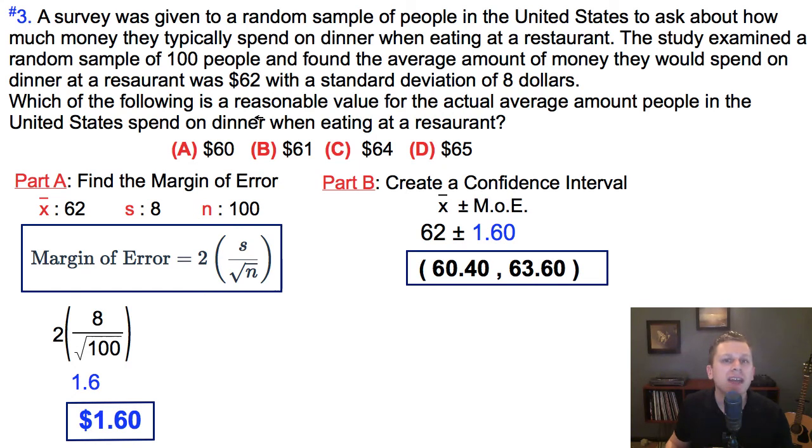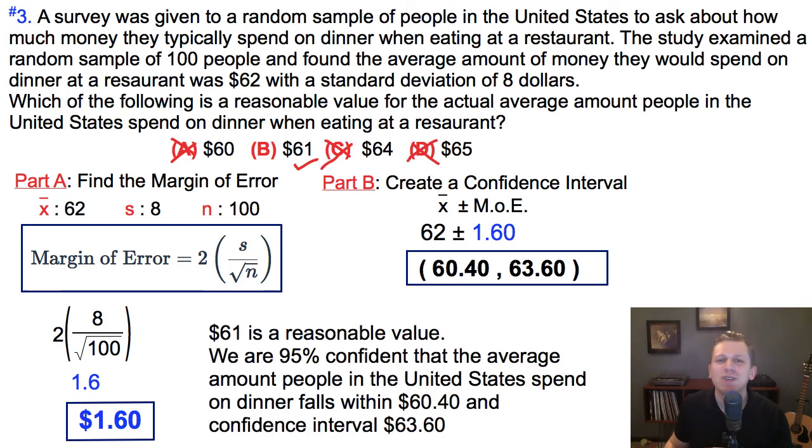So which of the following is a reasonable value for the actual average amount people would spend? Well, 60 is too little. It doesn't fall within our confidence interval. 61 is absolutely reasonable. That falls within our confidence interval. And we can see that 64 and 65 are just too large to fall within our confidence interval. So here $61 is the reasonable value.